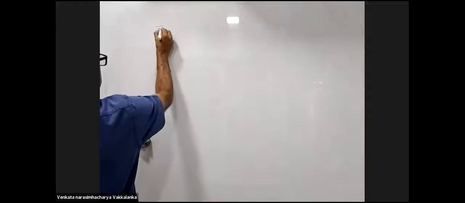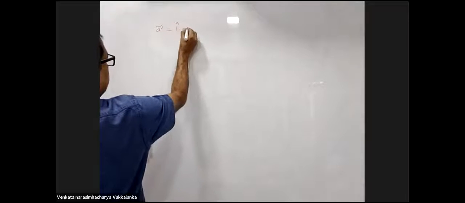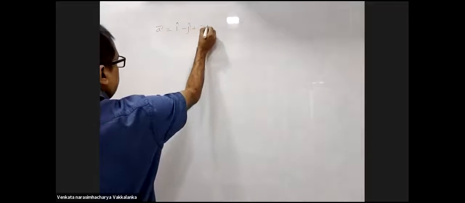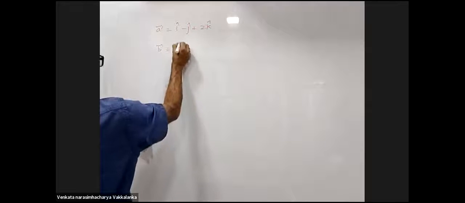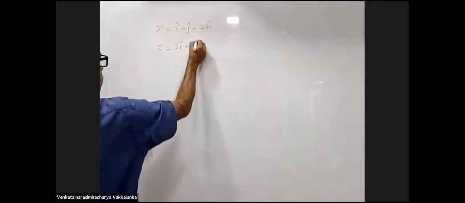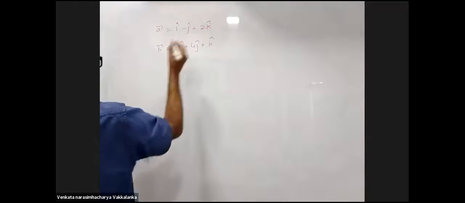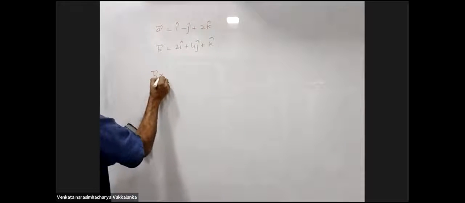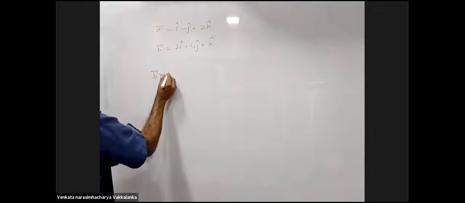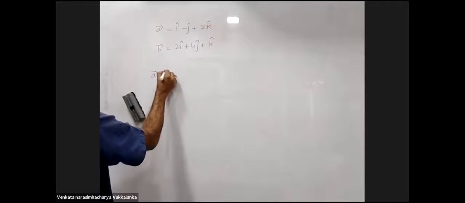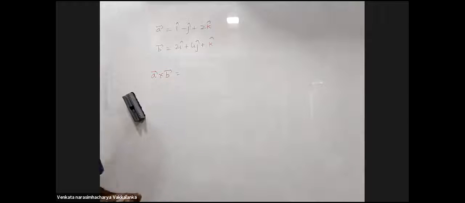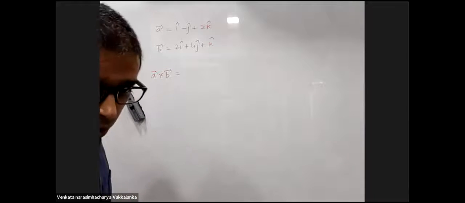A is I cap minus J cap plus 2K cap. B is 2I cap plus 4J cap plus K cap. Find B cross C. No, let me not confuse you. Do A cross B only first. Find out A cross B.